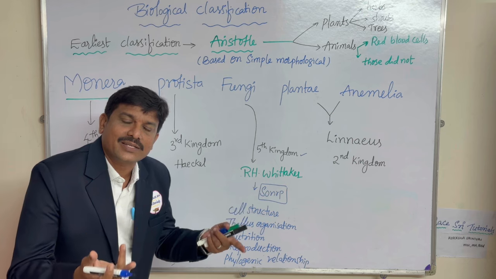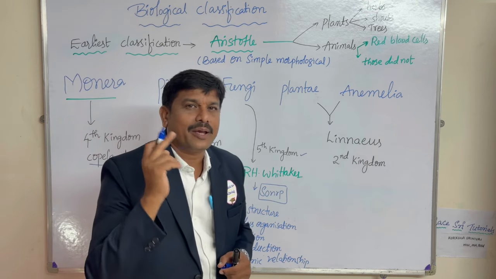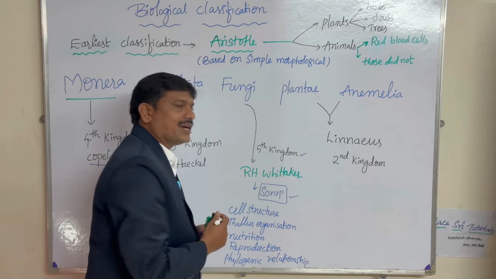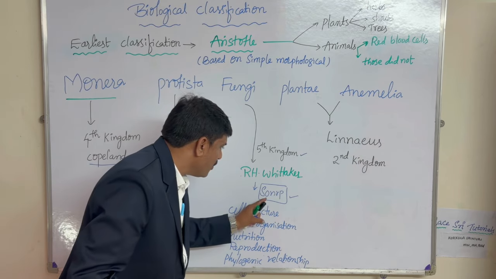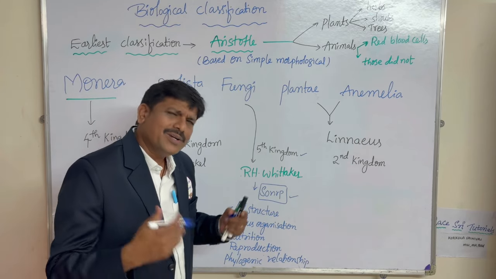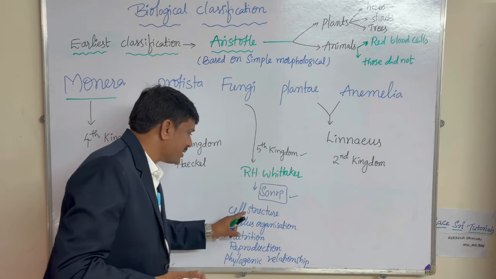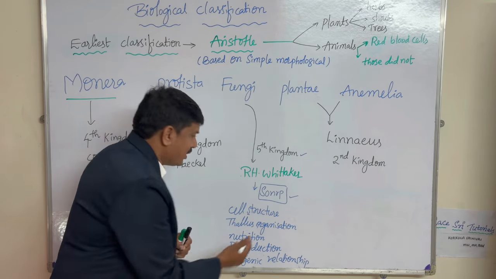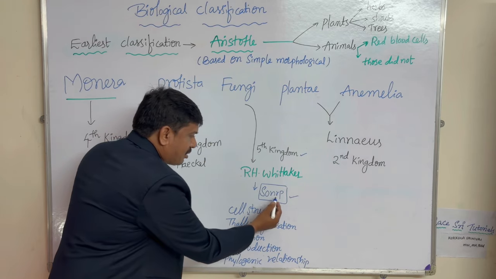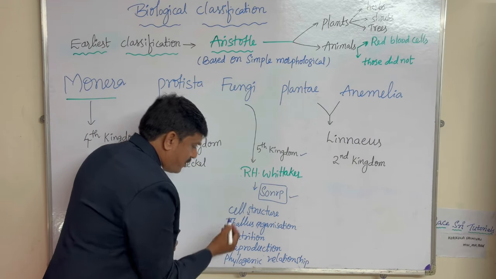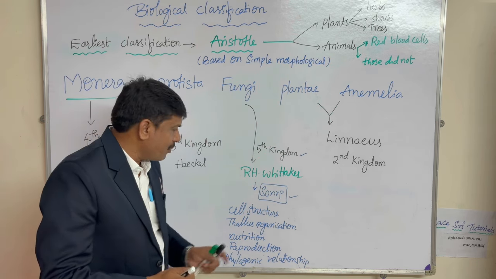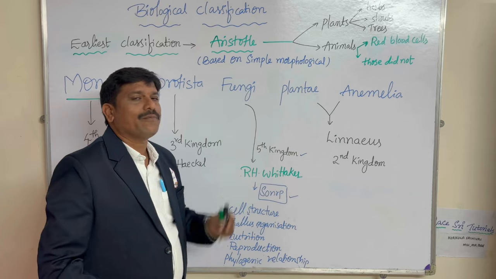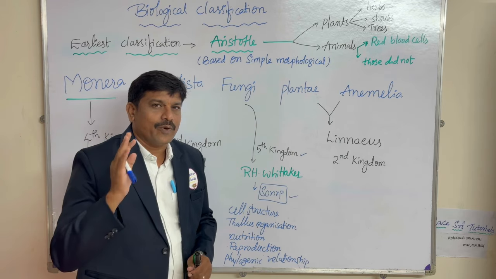What types of characteristics are present is important in NEET and MCET level examinations. For easy understanding, I created a psychological clue, SO NRP. S means cell structure, O means thallus organization, N means nutrition, R means reproduction, and P means phylogenetic relationship. Mainly with these characteristics, R.H. Whittaker included this fungi concept. The five kingdoms are completed.